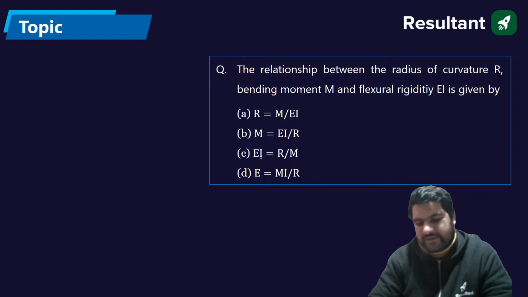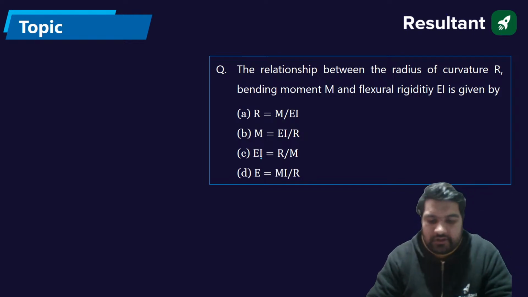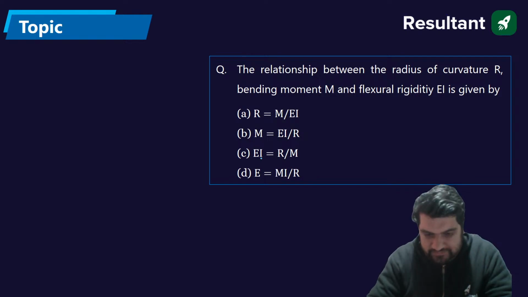This is also an easy question. The relationship between the radius of curvature R, bending moment M, and the flexural rigidity EI. What should be the answer? The relationship between the radius of curvature R, bending moment M, and the flexural rigidity is given by.